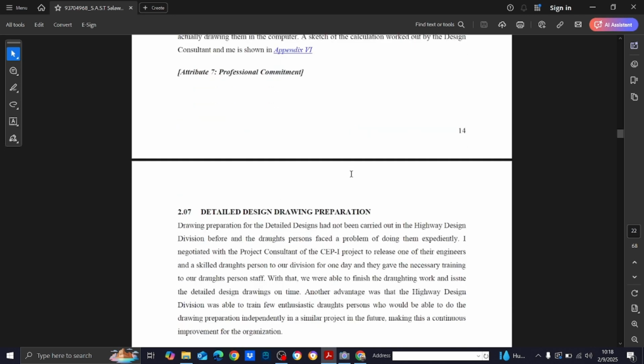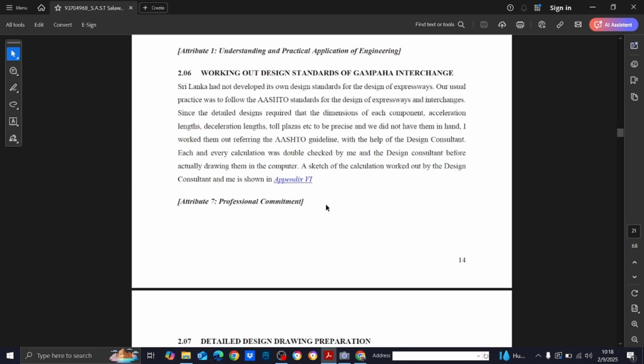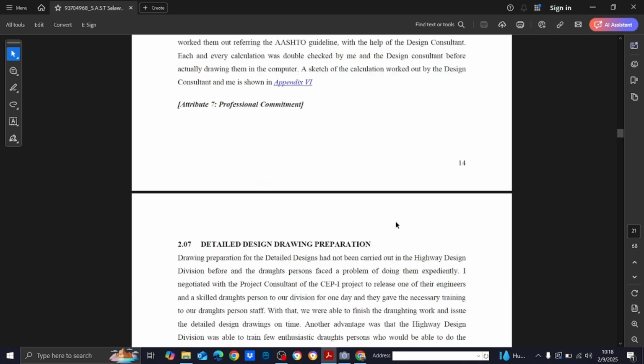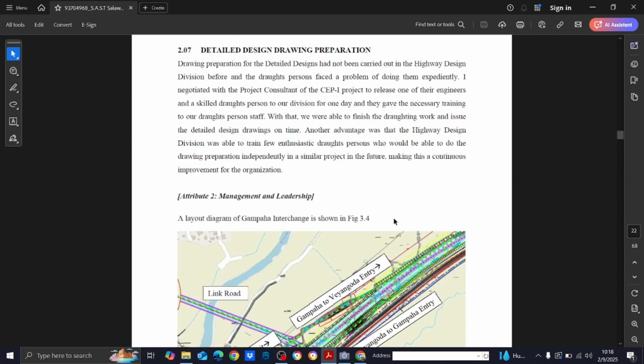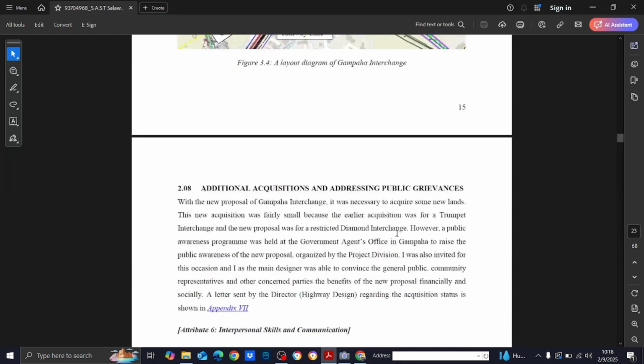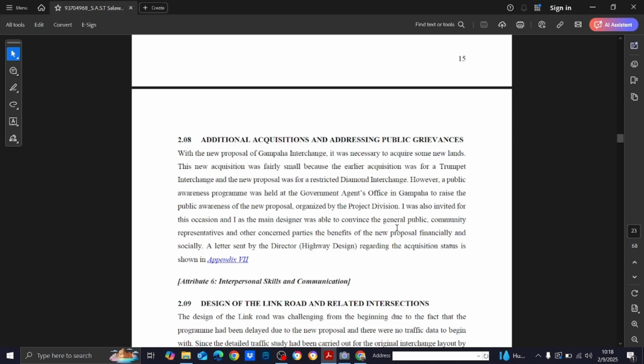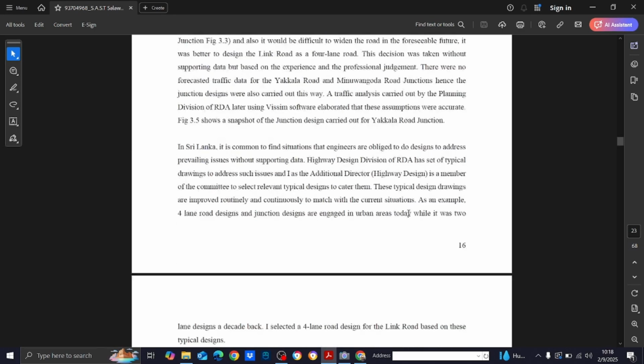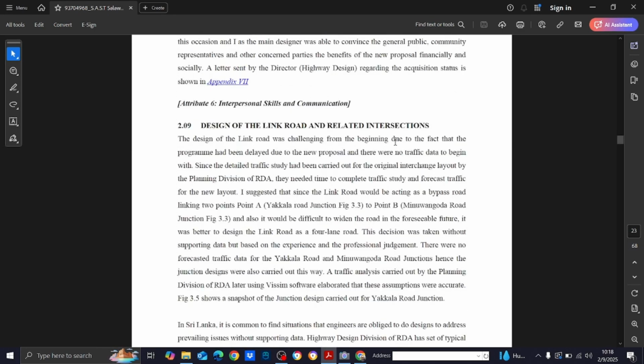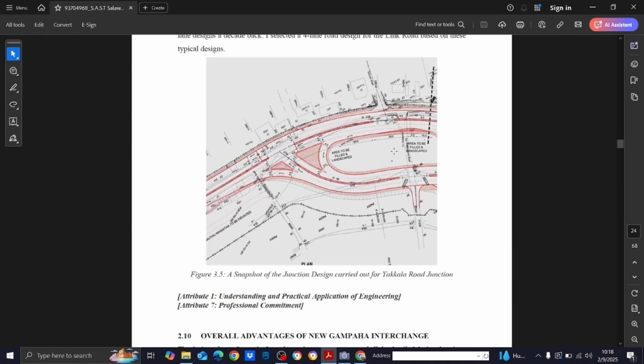Here all of a sudden I have jumped into attribute 7, professional commitment, and then again attribute 2, management and leadership. So always, at the end of whatever section you are writing, you have to show the attributes that you have fulfilled.